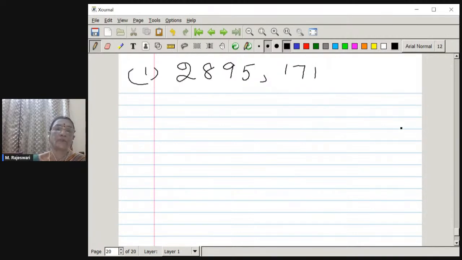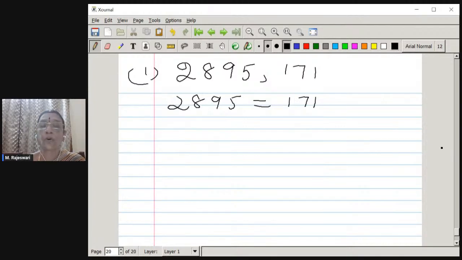So there are two ways of doing it. I've already told you, we can resolve into prime factors. Now here I advise you to do it by using the division lemma only. So this 2895 is going to be divided by 171. And we don't know how many times it's going to divide. For that, we can do a small rough work. If you divide and find the quotient as 16, many of you have found out, and then the remainder is 159.